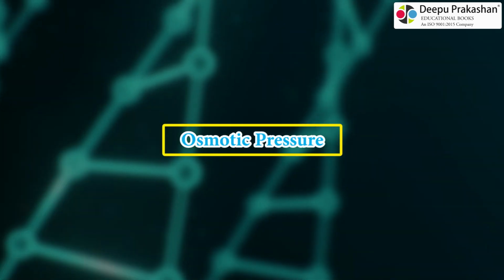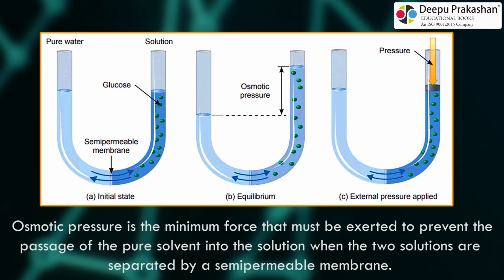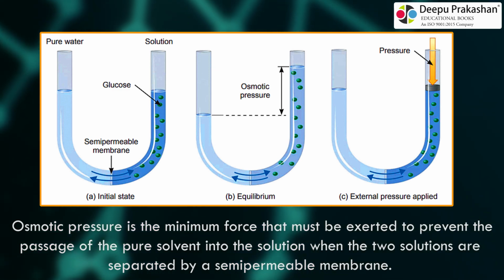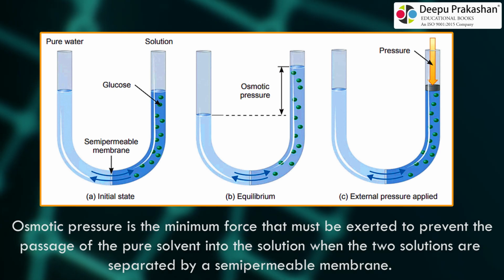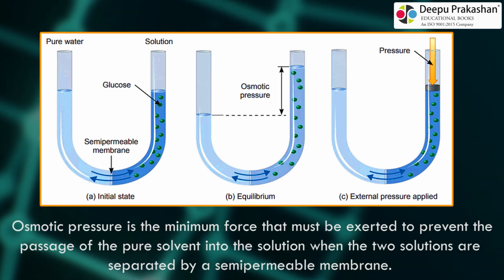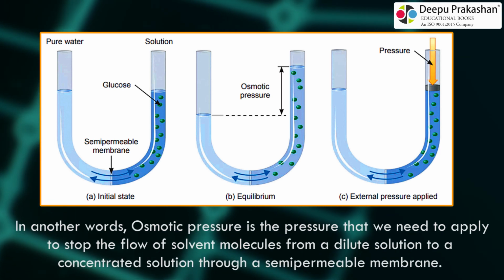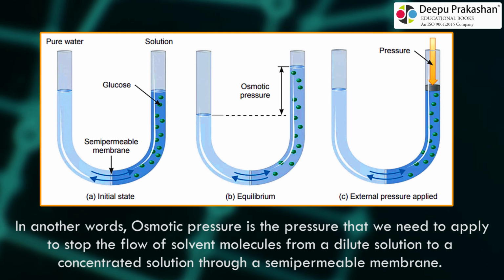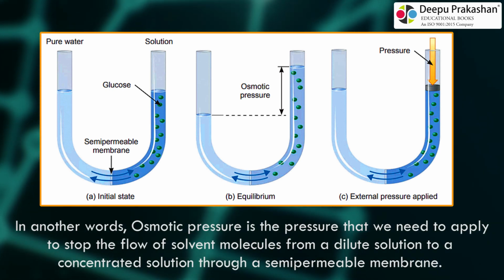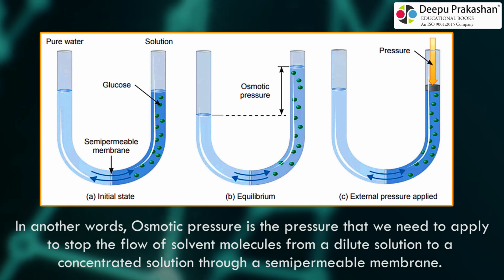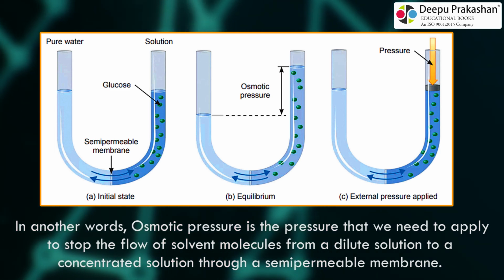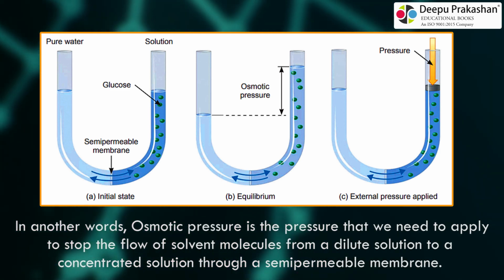Osmotic pressure. Osmotic pressure is the minimum force that must be exerted to prevent the passage of the pure solvent into the solution when the two solutions are separated by a semi-permeable membrane. In other words, osmotic pressure is the pressure that we need to apply to stop the flow of solvent molecules from a dilute solution to a concentrated solution through a semi-permeable membrane.